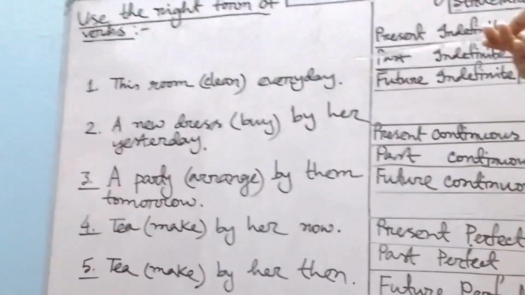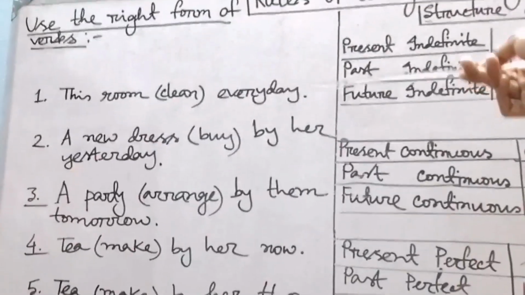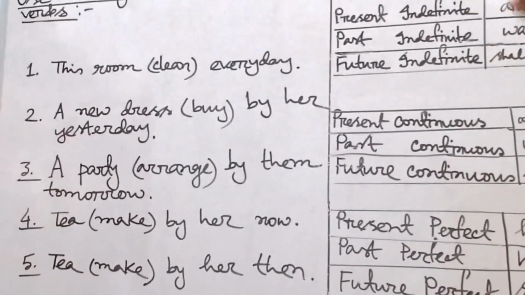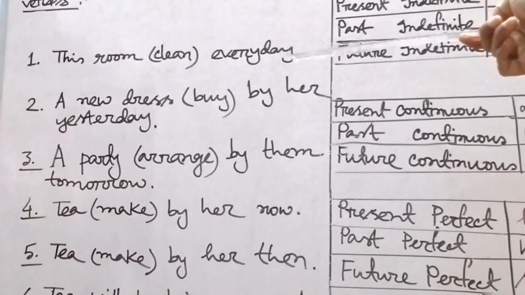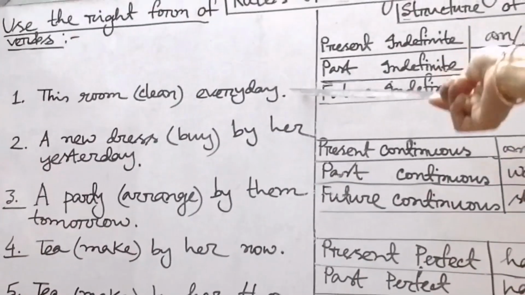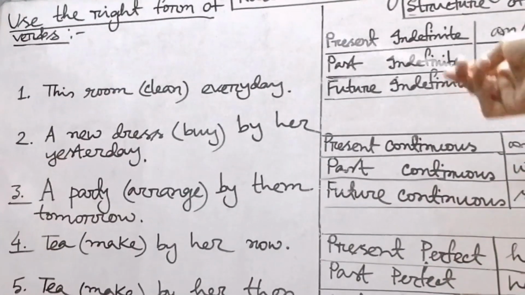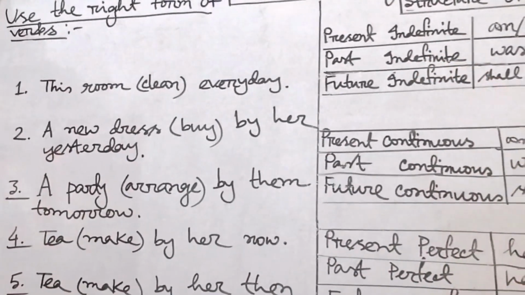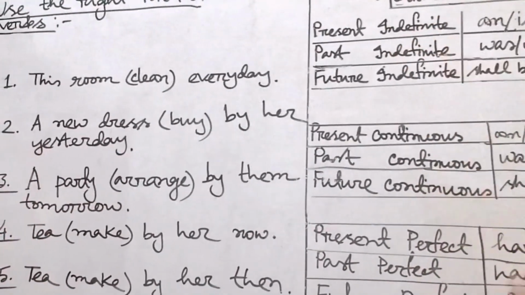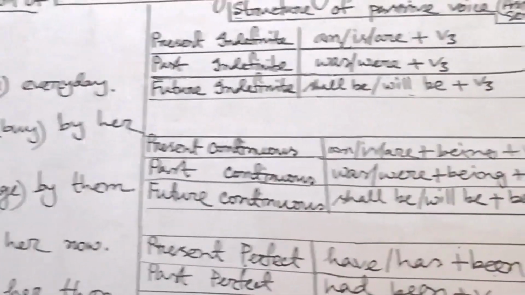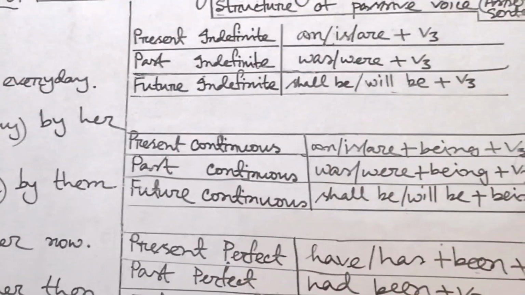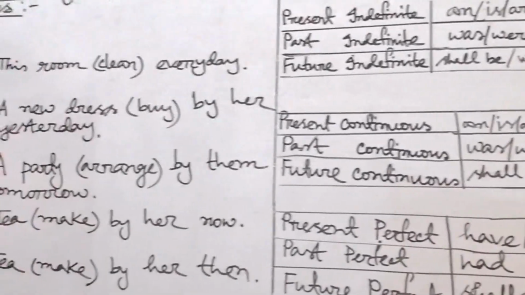And here by me, or by the sweeper, by you, by somebody is omitted. Sometimes it will be given, but here it's omitted. So my dear students, write down the correct answer please: this room is cleaned every day.